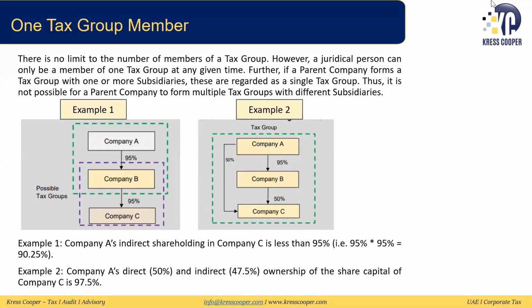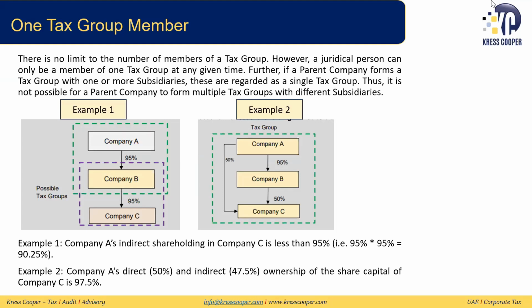And then we had discussed that there is no limit on the number of people that can be part of a tax group, and one person can only be part of one tax group. So they cannot at the same time be part of different tax groups, because this tax group is now treated as a single person, so it is not possible for one company to be part of different tax groups. So let's look at example A.